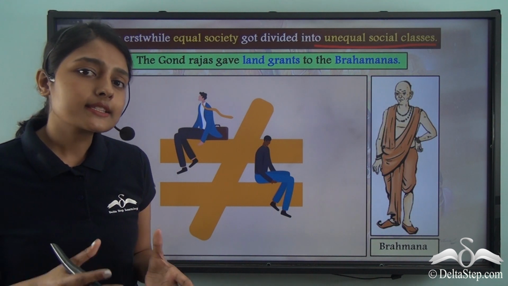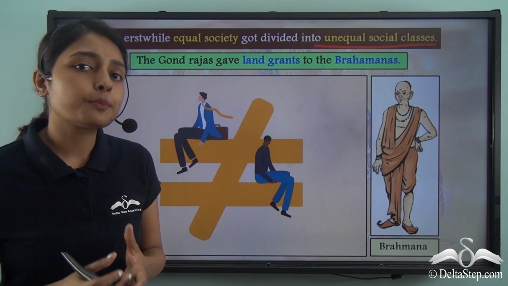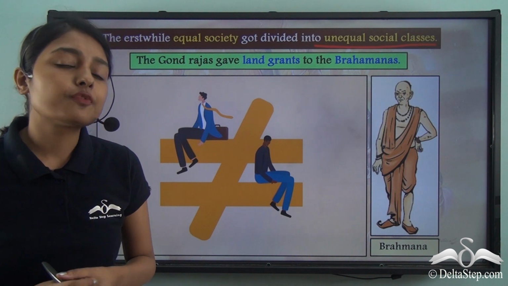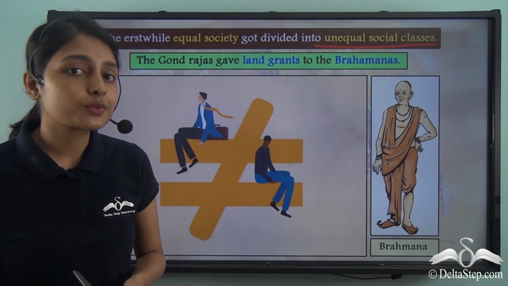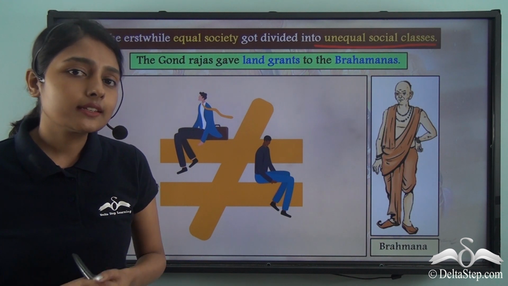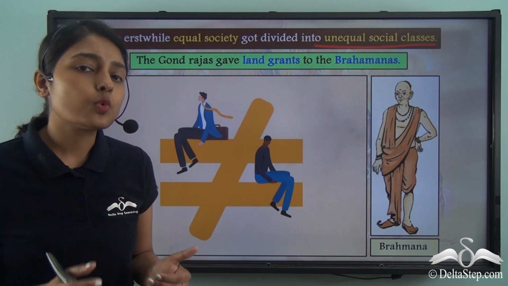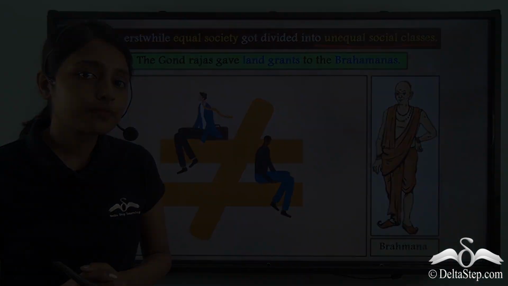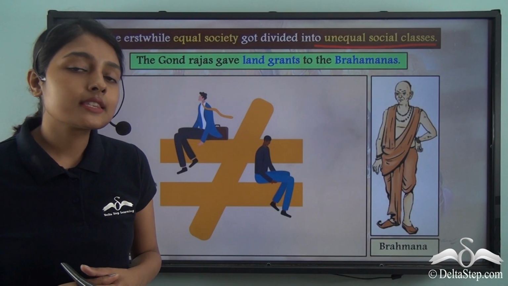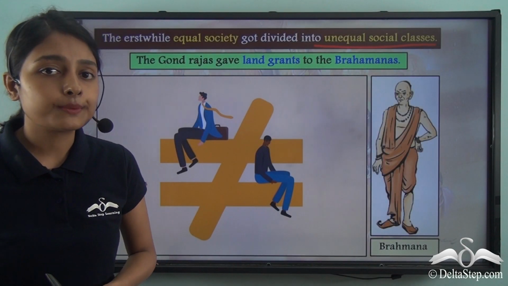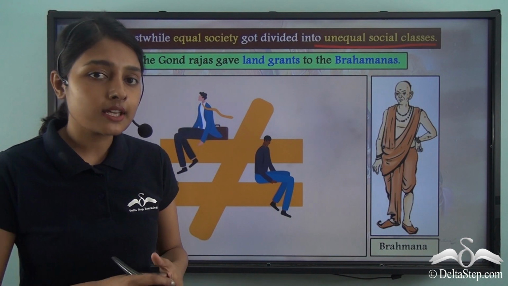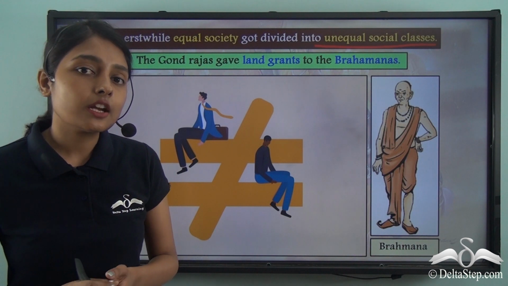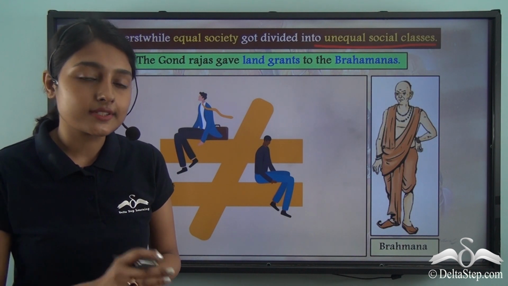And the Brahmanas became so powerful and prominent around this time that various Gond chiefs also began to give land grants to these Brahmanas. What did this lead to? As in, what was the repercussion of this? Following this, the Brahmanas now started gaining more power, because the Gond Rajas were giving land grants to the Brahmanas, which means that there was an unequal distribution of resources.